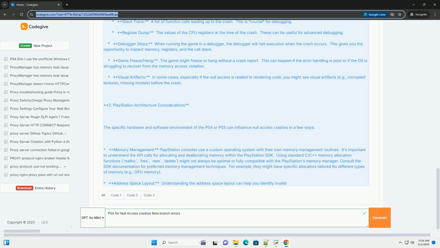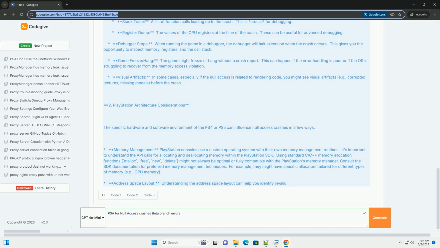Watchpoints. Set watchpoints in the debugger to monitor the values of pointers. A watchpoint will trigger a breakpoint when the value of a pointer changes. This can help you track down when a pointer becomes null or invalid. Reverse debugging. Some debuggers support reverse debugging, which allows you to step backward through the execution of the program. This can be extremely useful for understanding how a pointer became null.